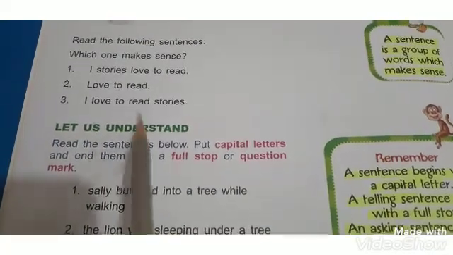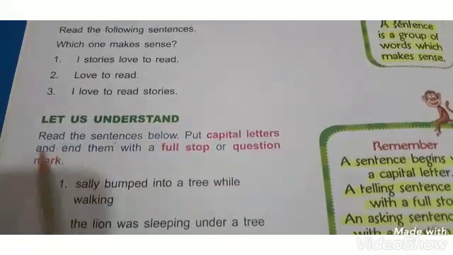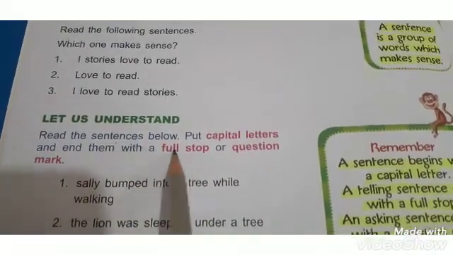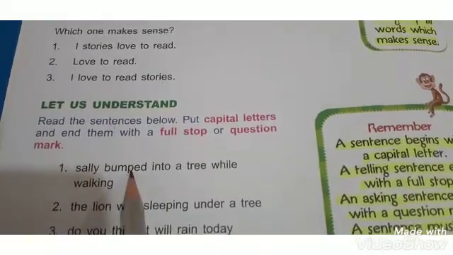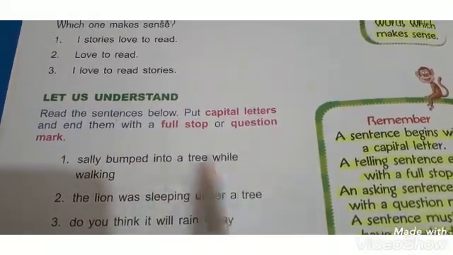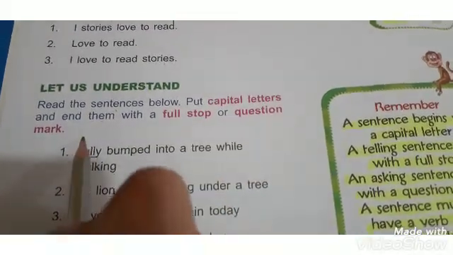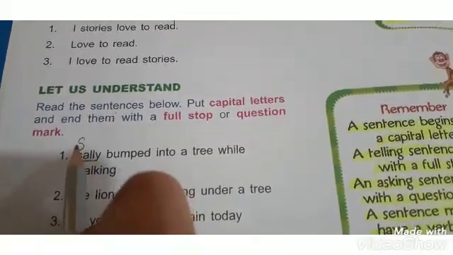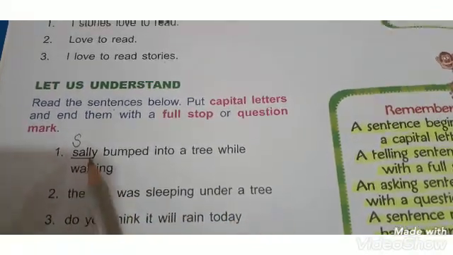Let us understand. Read the sentences below. Put capital letters and end them with a full stop or question mark. Number 1. Sally bumped into a tree while walking. Put a capital letter. A sentence begins with a capital letter.